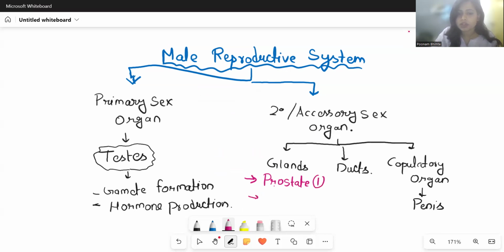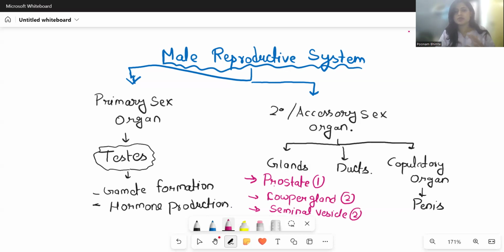We're going to talk about the Cowper's gland, also known as bulbourethral gland, 2 in number. A pair is present. And the third is going to be seminal vesicle. This is also present in a pair. So this is how it's going to be. This is the basic idea.